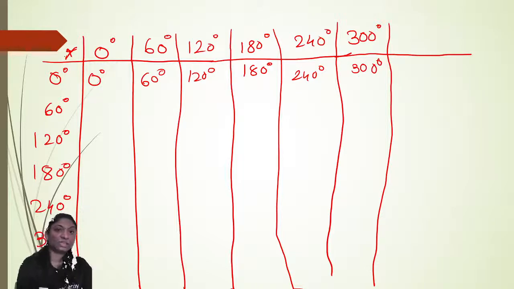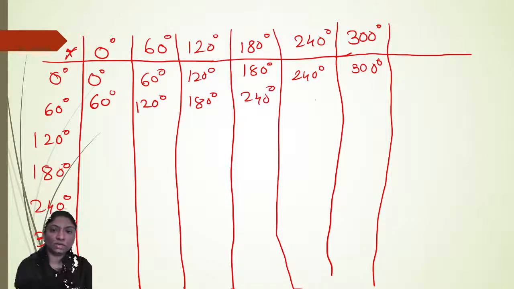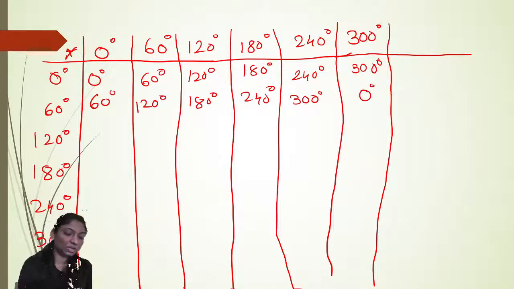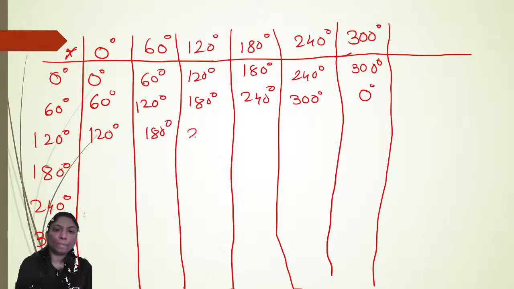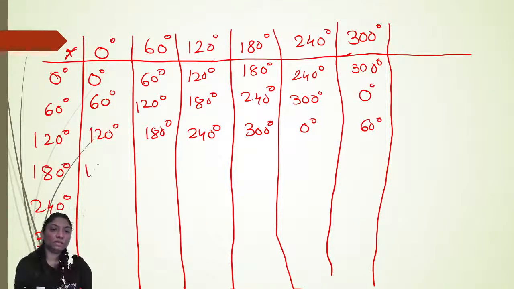Now next is 60 plus 0, 60. 60 plus 60, 120. Okay. So here is 180. Here is 240 degree. Here is 300 degree. Now 360 degree, it means 0 degree. Right. 120 degree, 180 degree, 240 degree, 300 degree. Then 60 degree plus 180 degree plus 240 degree.